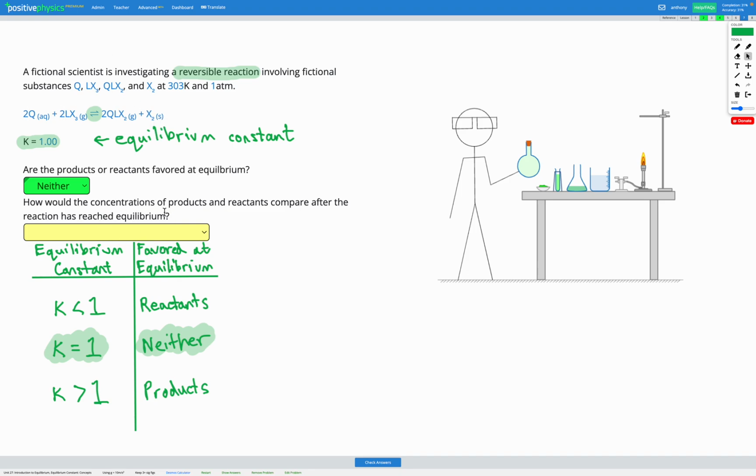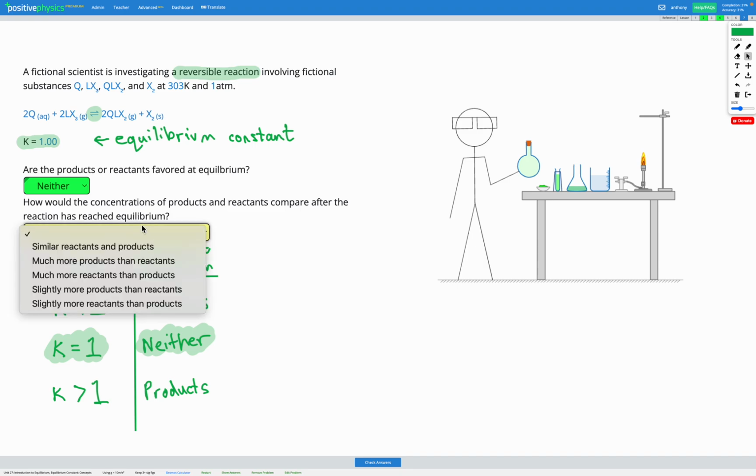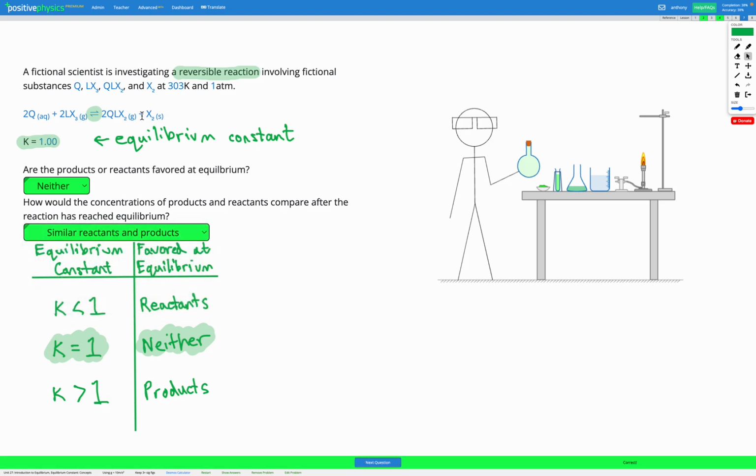So how do the concentrations of the products and reactants compare after the reaction has reached equilibrium? Well, we're going to have similar concentrations of our reactants and products because overall, we're going to have to end up with the ratio between them being the same. So that's what K equals 1 means.